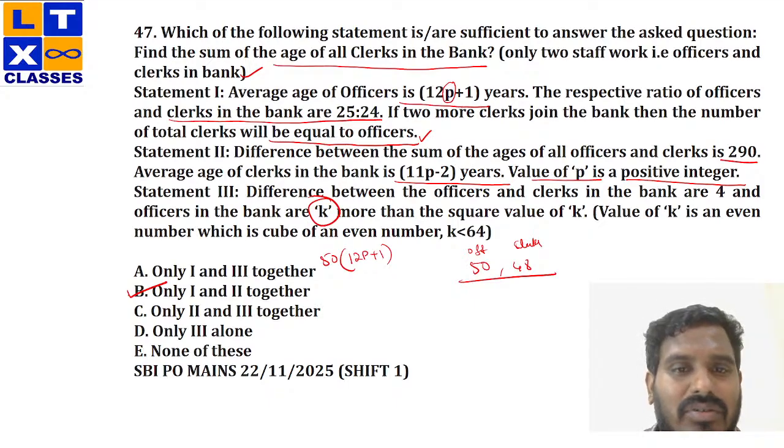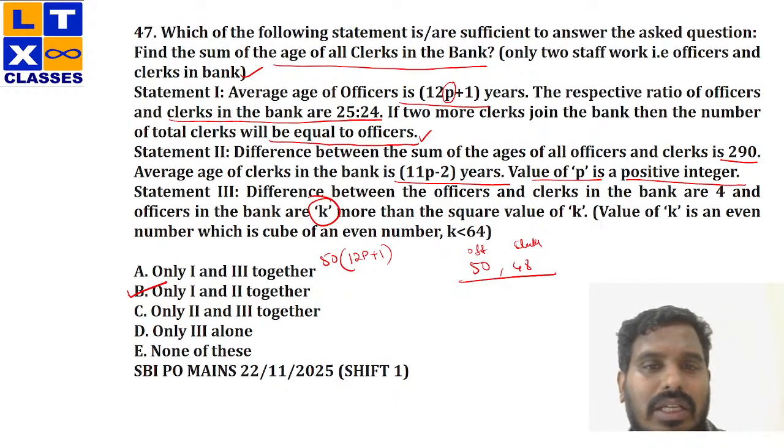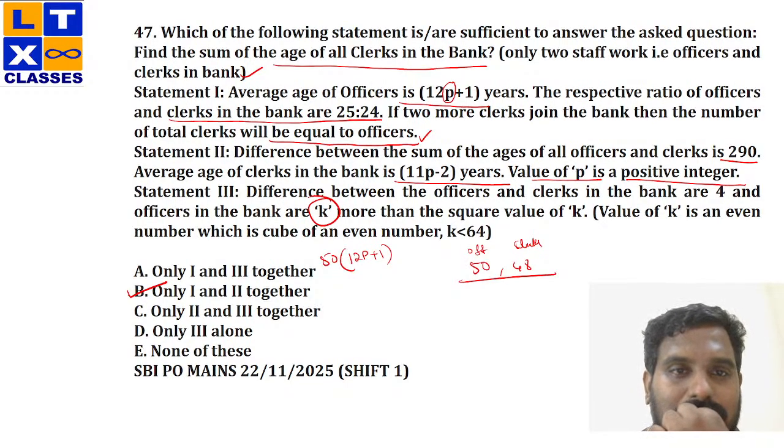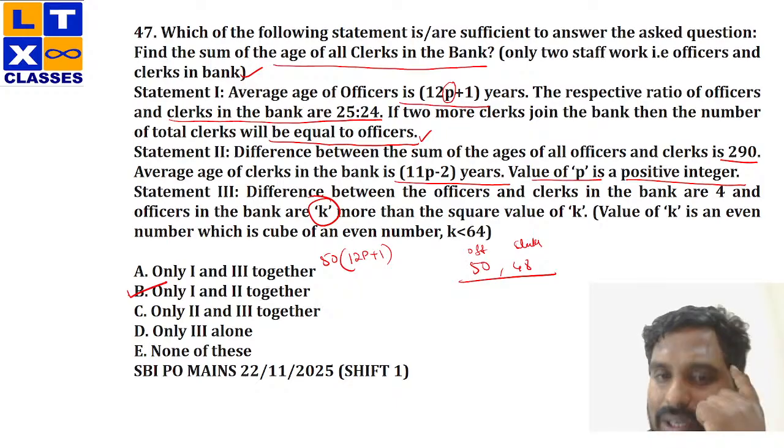Okay. So that would be a problem for me, right? If K, okay, let me check this properly. Difference between the officers and clerks in the bank is 4, and the officers in the bank are K more than the square value of K. Difference between the officers and clerks is 4, so that would be 100 and 96. And the officers in the bank are K more than the square value of K. K is an even number, which is the cube of an even number.